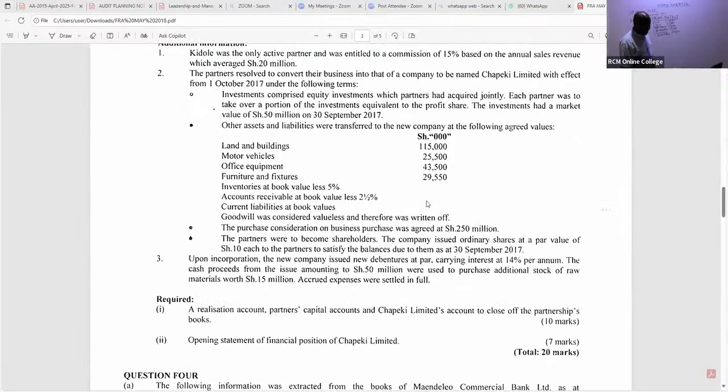We do. So, ladies and gentlemen, we did take some other things. So we have here receivable. Receivable is book value less 2.5%. So for receivable, I will take the book value that we have there, which is 25,400. I multiply this with 97.5%, because 2.5% is being given to us as a discount or something.